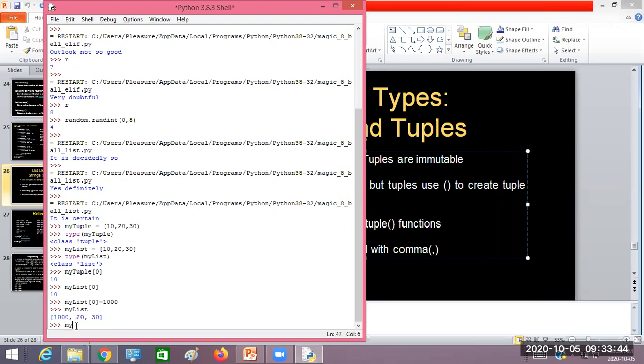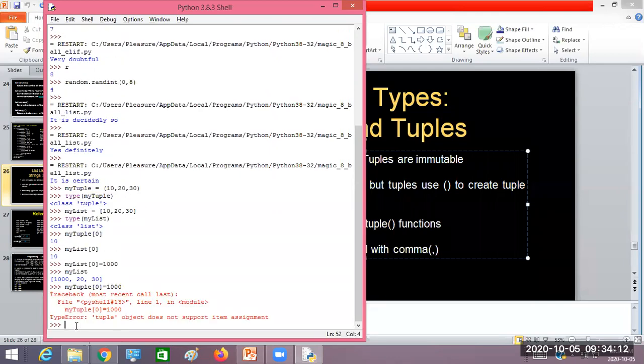But can we do the same thing for the tuple? Suppose my tuple of 0 equals 1000. Will it do the operation? No. Why is it not going to execute this step? Tuples are immutable by basic nature, meaning they cannot be modified. The elements of the tuple cannot be modified. Look here: tuple object does not support item assignment. Are you getting my point? So they are immutable, right?